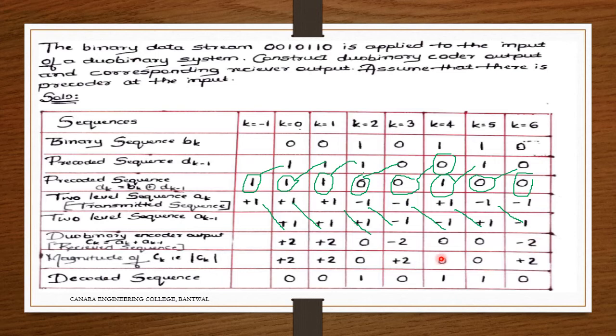Now we take the magnitude of this: 2, 2, then 0, 0, then 2 again, 0, 0, 0, 0, then 2. When we represent the same thing again, if greater than or equal to 0, we are representing these things.